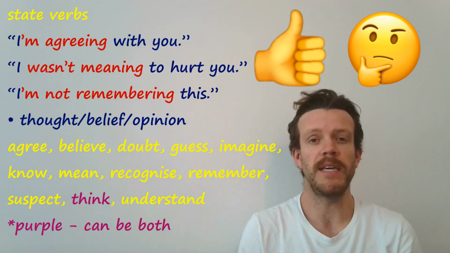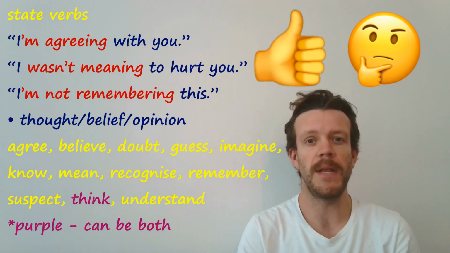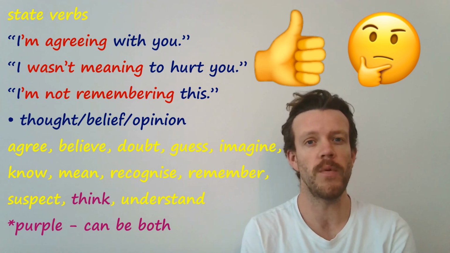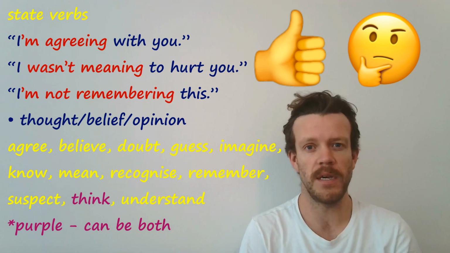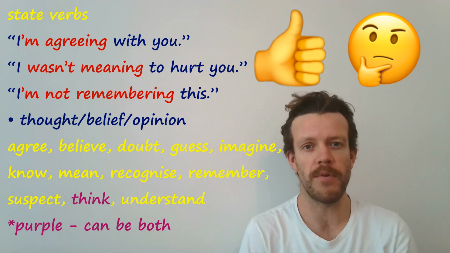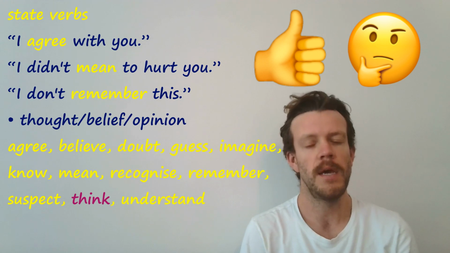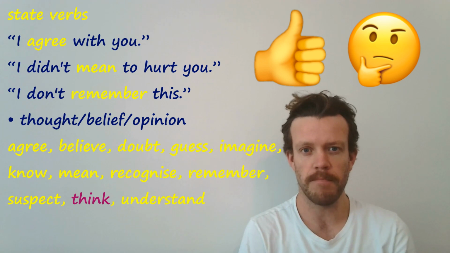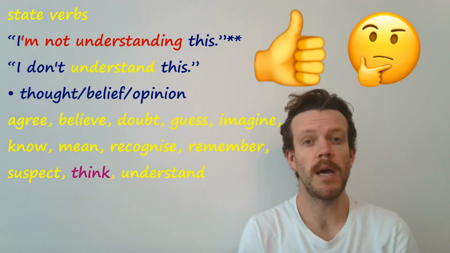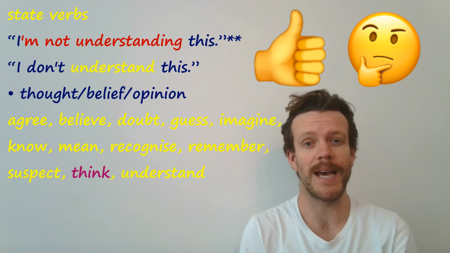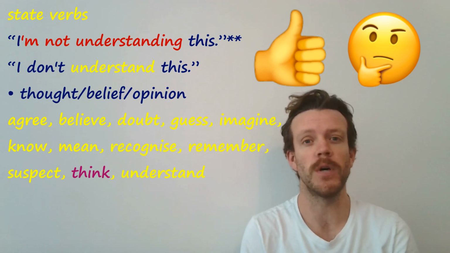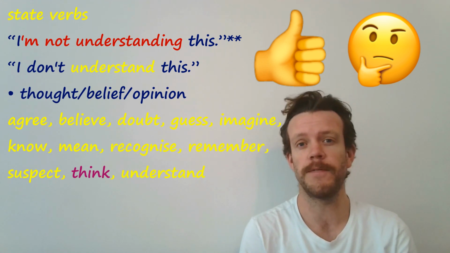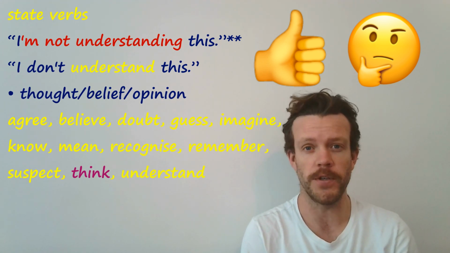The most common is these: thought, belief, or opinion verbs. We don't say, I'm agreeing with you, I wasn't meaning to hurt you, or I'm not remembering this. Always need to say, I agree with you, I didn't mean to hurt you, I don't remember. Those aren't that common. The one to watch out for is that example sentence. I'm not understanding this. I even heard this in a B2 first certificate lesson recently from a very good student.